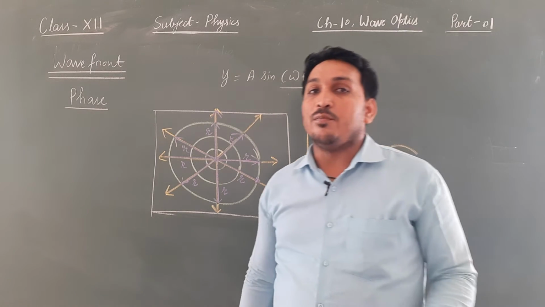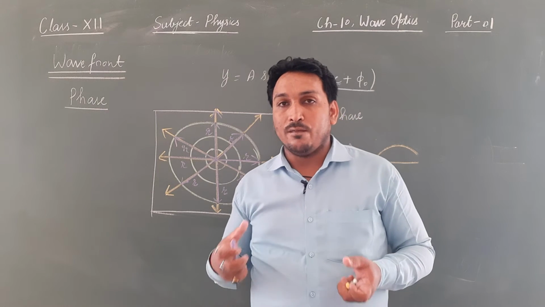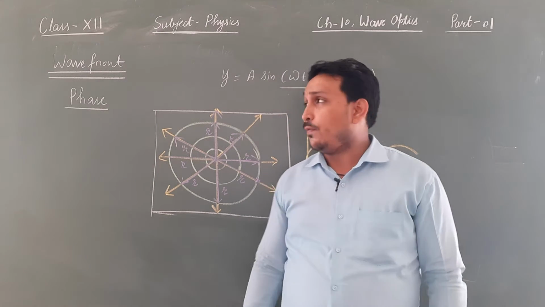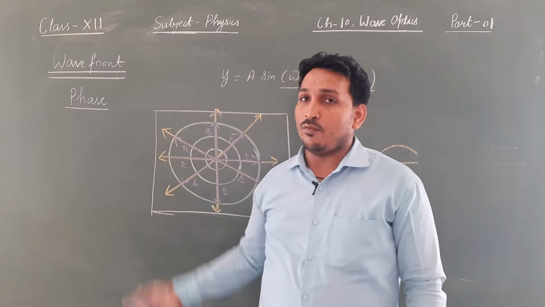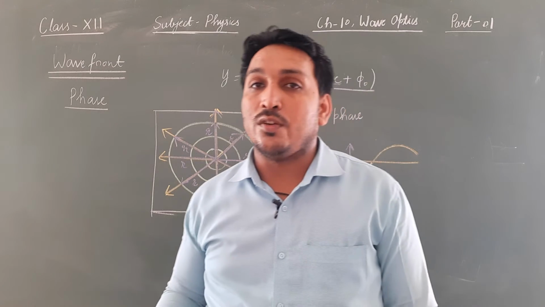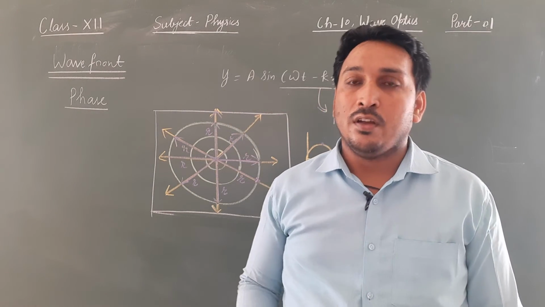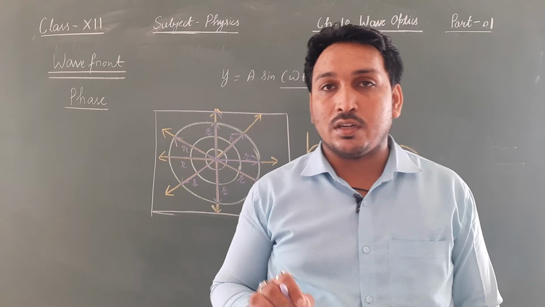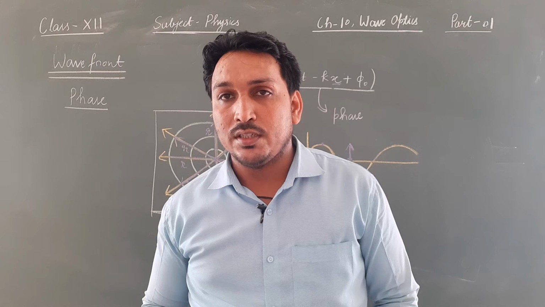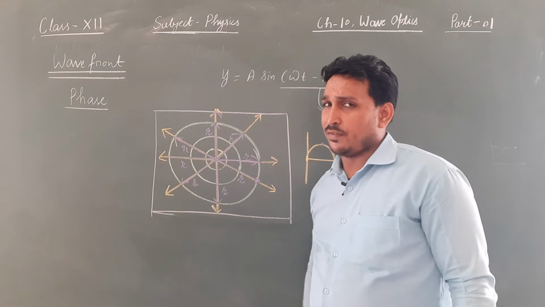A wavefront consists of all those particles which are vibrating in the same phase. So we define a wavefront as the continuous locus of such particles which are vibrating in the same phase. This is how the wavefront is defined.